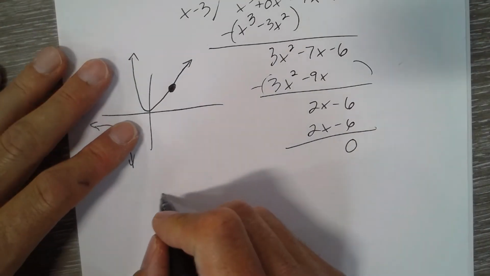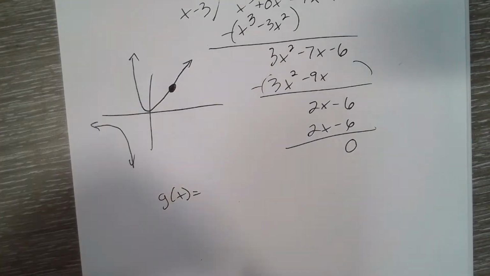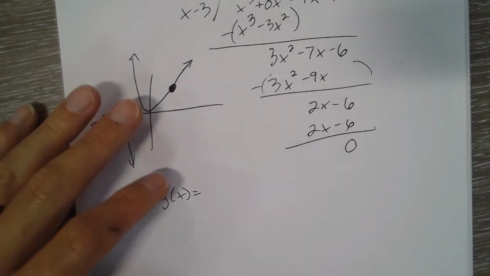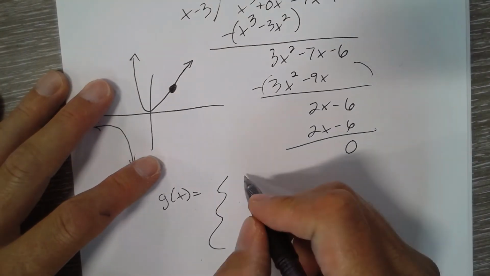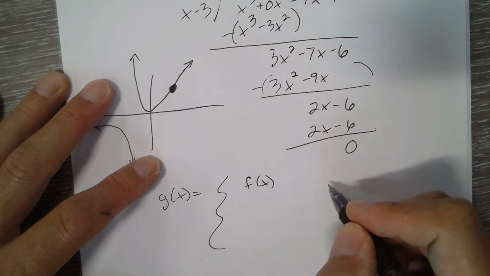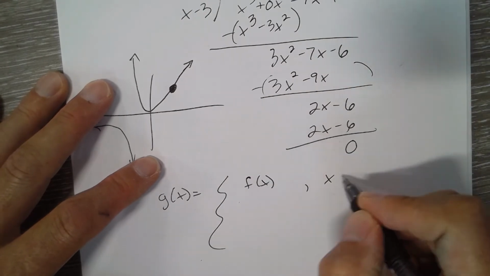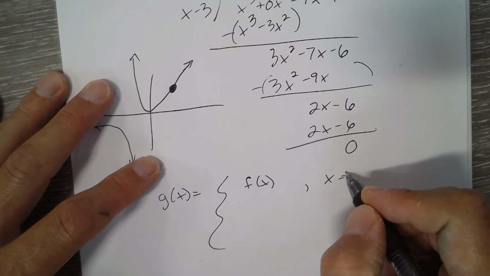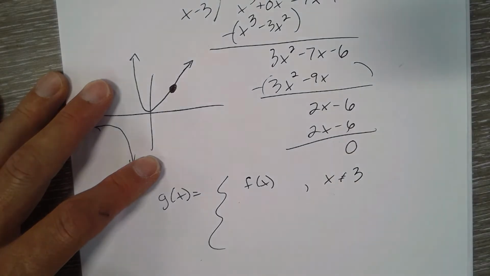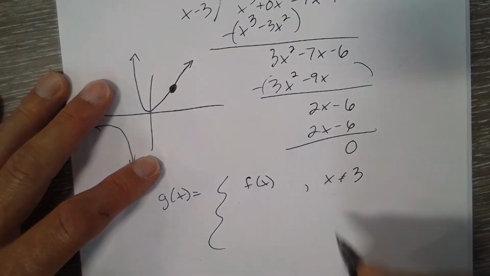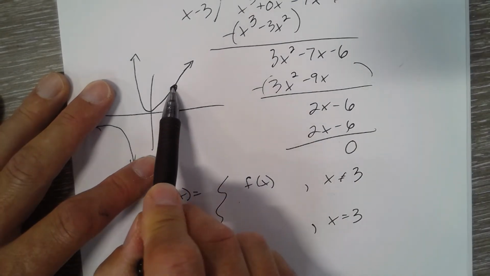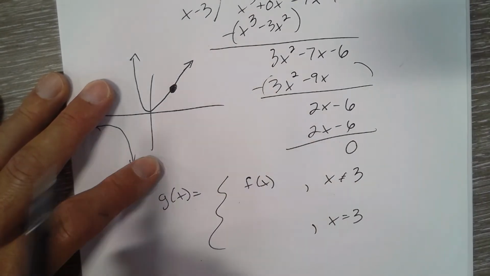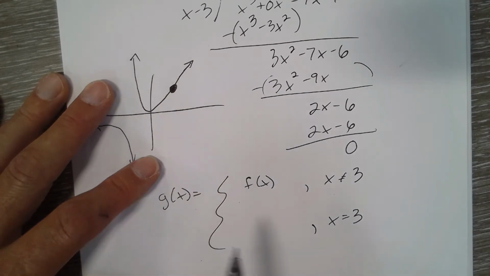The most straightforward way would be if g of x is our extended function that plugs the hole at 3, we'd say, well, g of x is the same as f of x as long as x is not equal to 3. But when x is 3, we want g of x to be whatever that y value is right there.